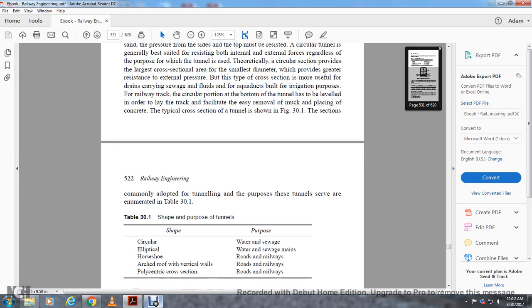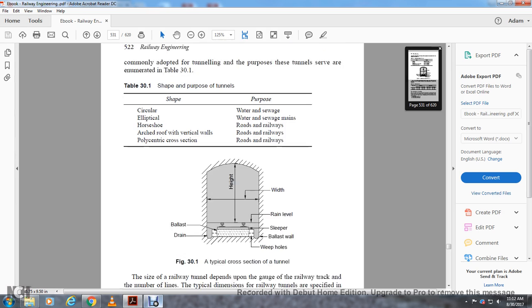The purpose of these tunnels are enumerated in Table 31. Shape and purpose of tunnels: circular, water and sewage; elliptical, water and sewage mains; horseshoe, road and railways; arch roof and vertical walls, road and railways; polycentric cross-sectional view, road and railways.